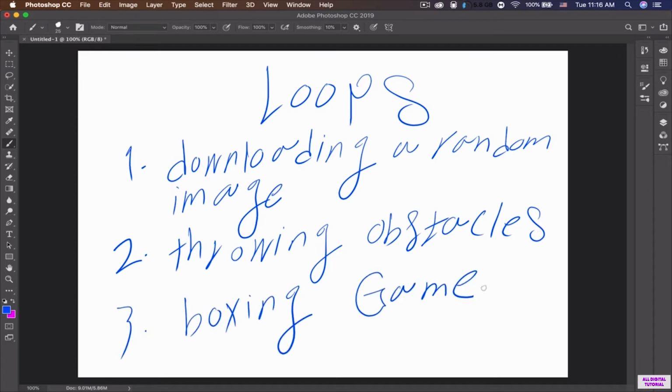Or for example, I want to create a boxing game, and I want my boxer to throw 5 punches when the user taps on a specific button. In that case, I can use a loop in order to allow the boxer to throw 5 punches when a button is tapped. So loops are very common in computer programs.